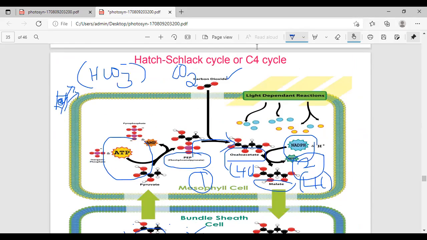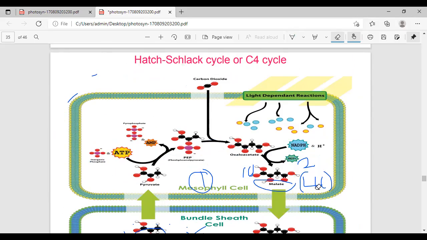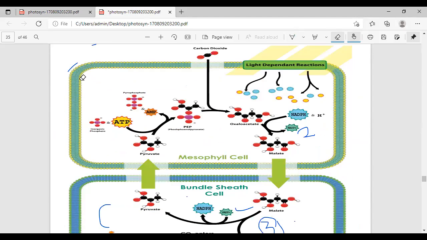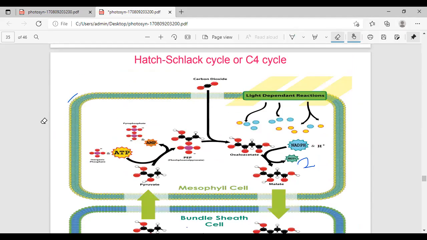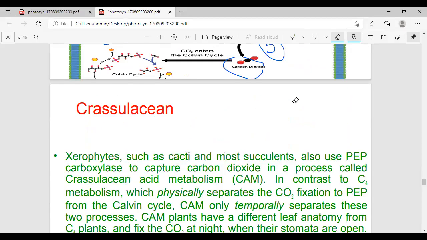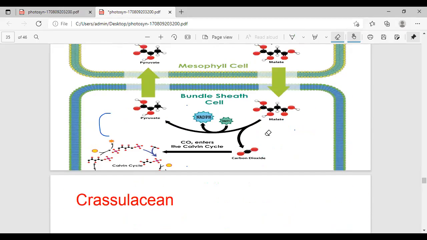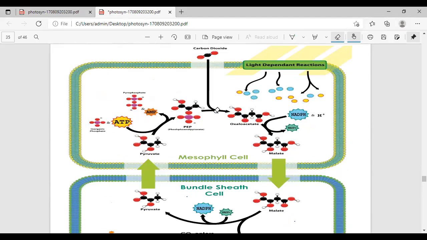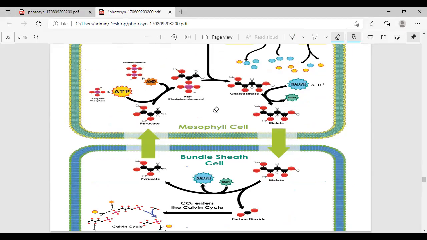If you have any doubts, ask me. Here is the total C4 pathway. Any doubts? Tell me any doubts in the C4 pathway. Is it clear? Yes, madam, it's clear. Okay, shall I close it? Okay, madam. Thank you, madam.